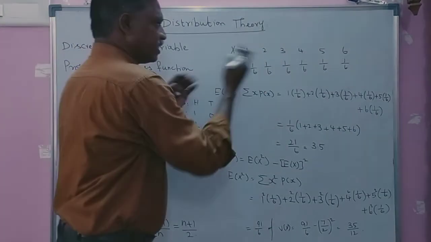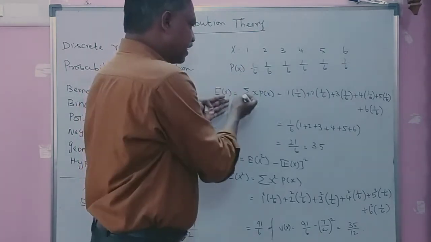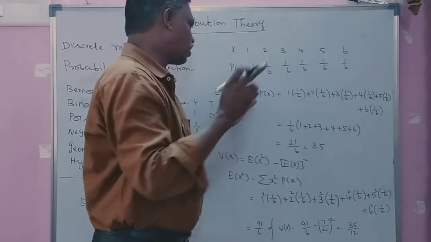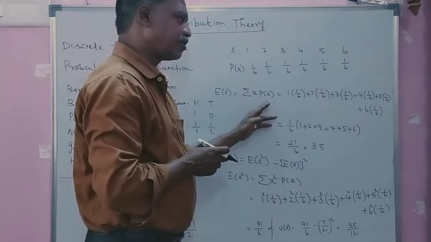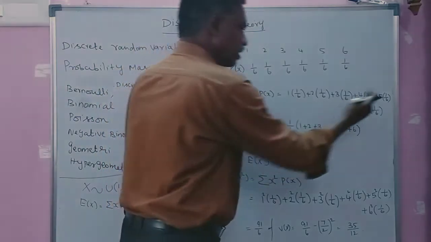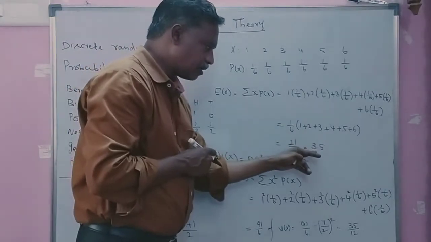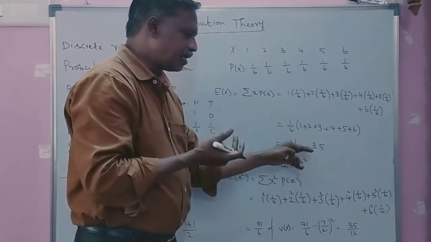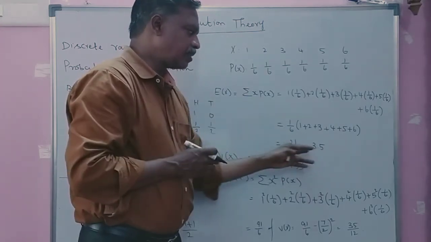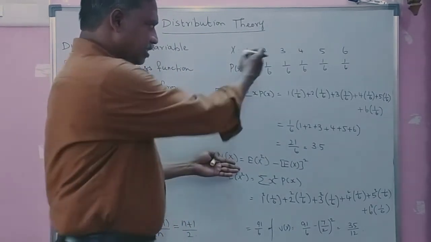Now you come to this example. This is the probability mass function. So you find the expectation of x, for the particular example of rolling a die once. Expectation of x equals summation x into p of x. Each possible value of x is multiplied with the corresponding probability, then you sum up, which gives 3.5. What does it mean? When you roll a die a long time, the average outcome may be around 3.5. That is the message.